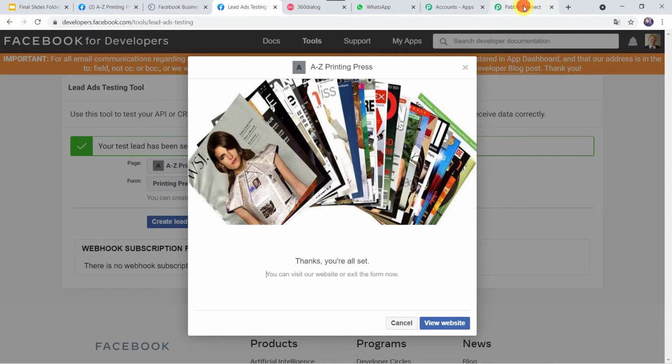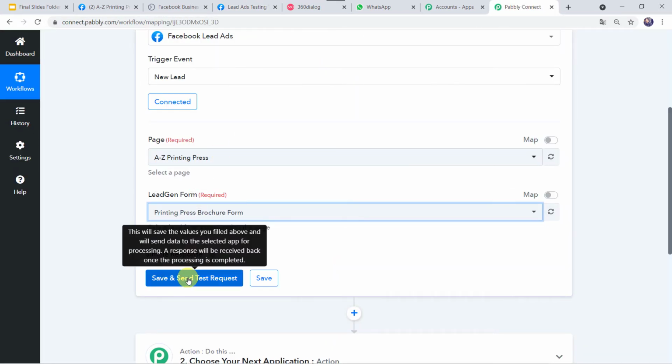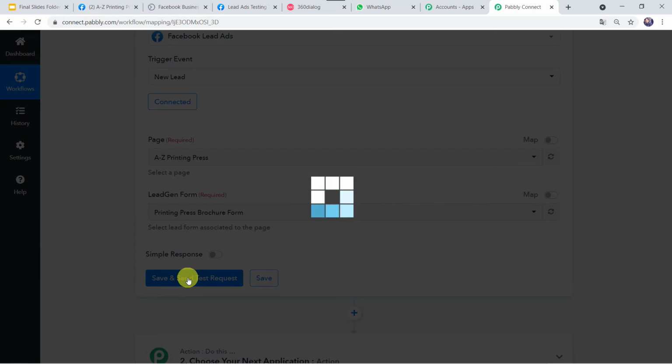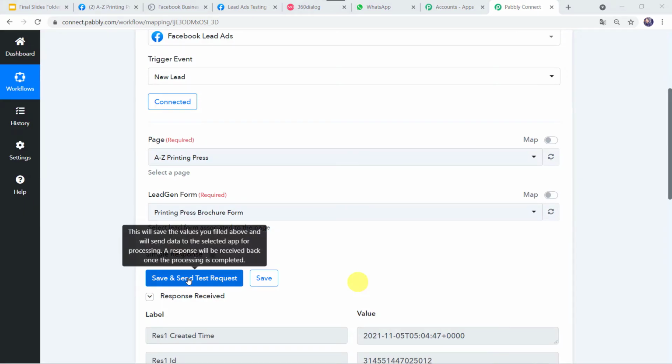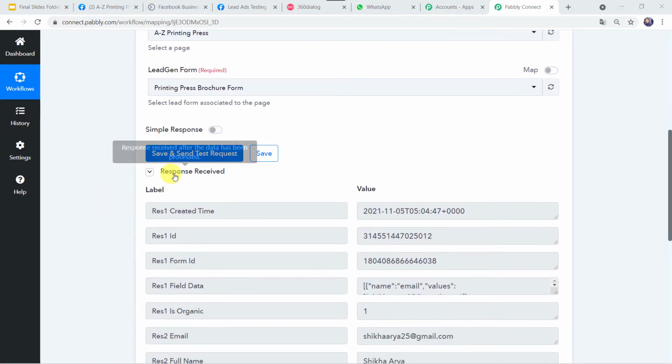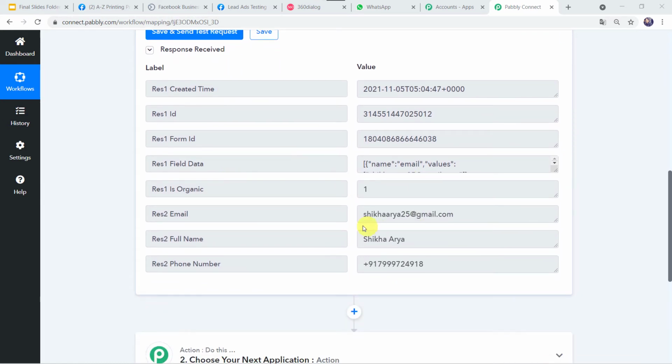Now let's move back to Pabbly Connect, and now we have to click on save and send test request. And now here we can see the responses received and the data which we have filled in the form, that is Shikha Arya, her phone number and the email address is captured over here. Now we want to send the printing press brochure to this particular customer on this mobile number.